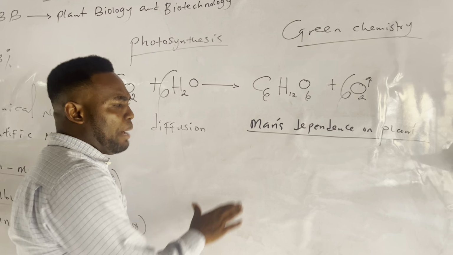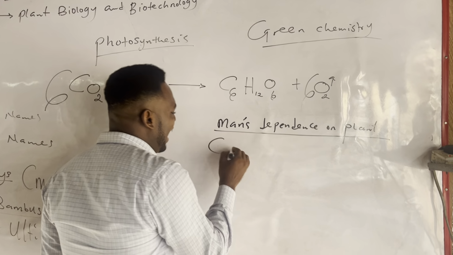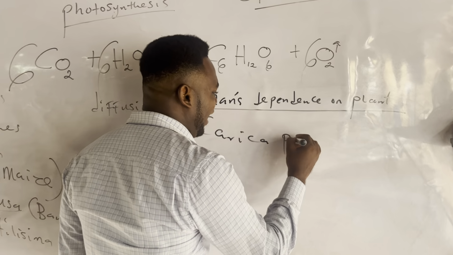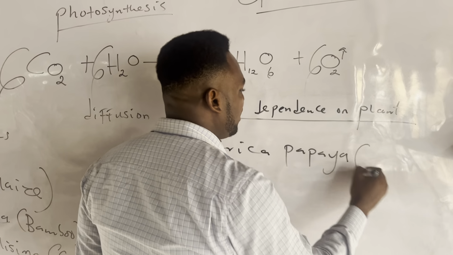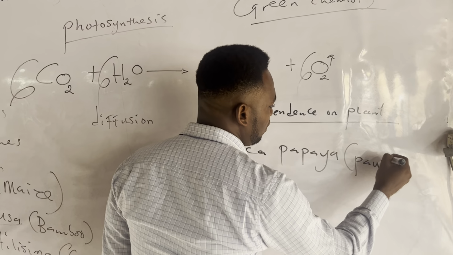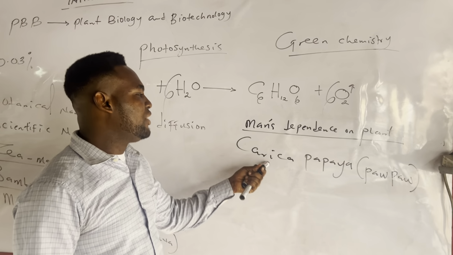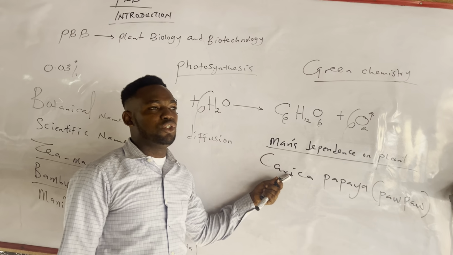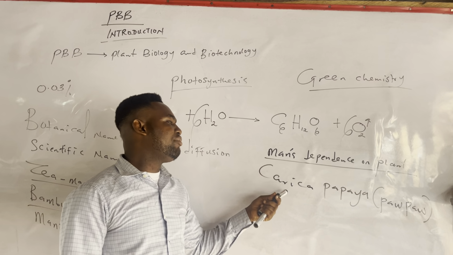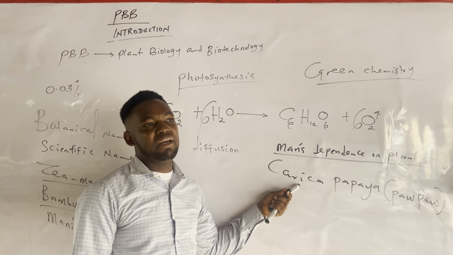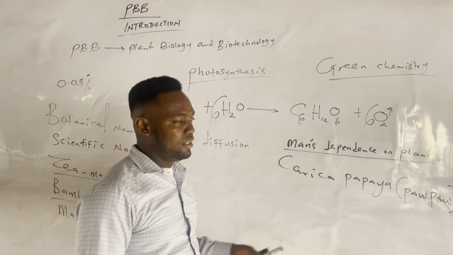For example, Carica papaya, which I've just mentioned. And this is what now? Pawpaw. Like I said, the seed of Carica papaya is used in manufacturing of drugs. Even the leaf of Carica papaya is used in manufacturing of what? Medicine. That's the herbal medicine.